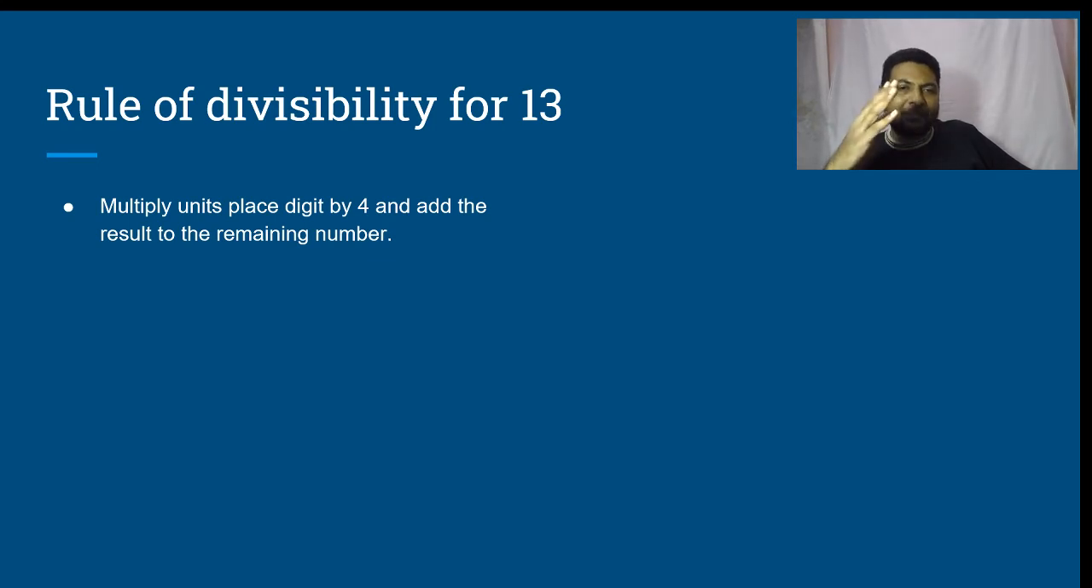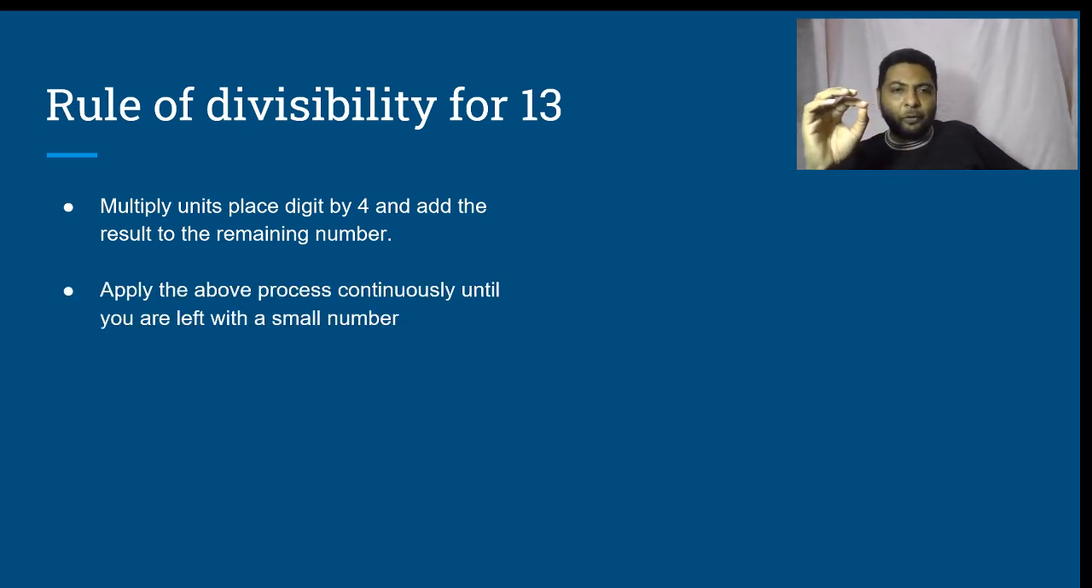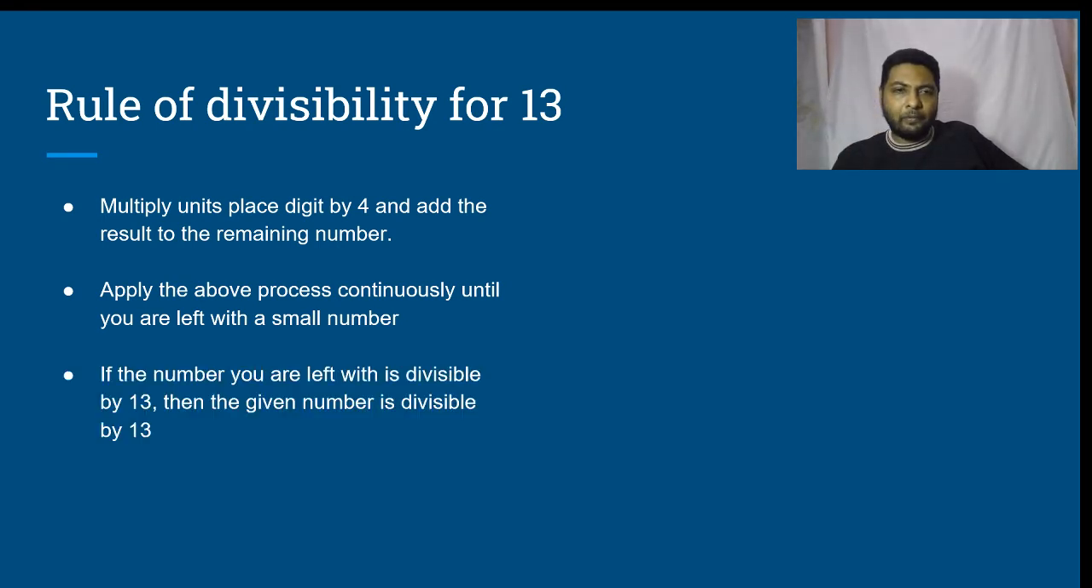Multiply the units place digit by 4 and add the result to the remaining number. Apply the above process continuously until you are left with a small number. If the number you are left with is divisible by 13, then the given number is divisible by 13. Let us take an example. Again, the same example, 254254.